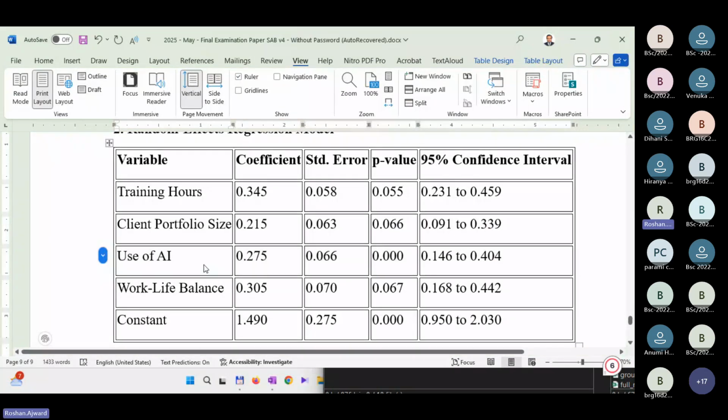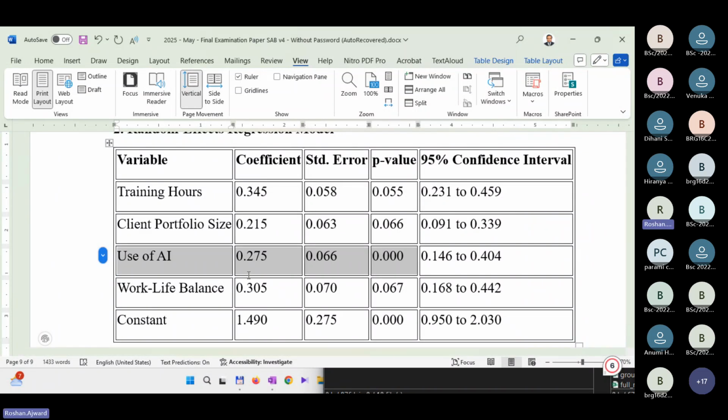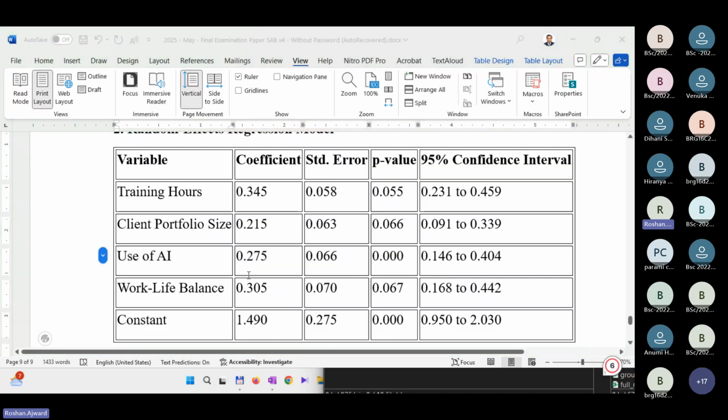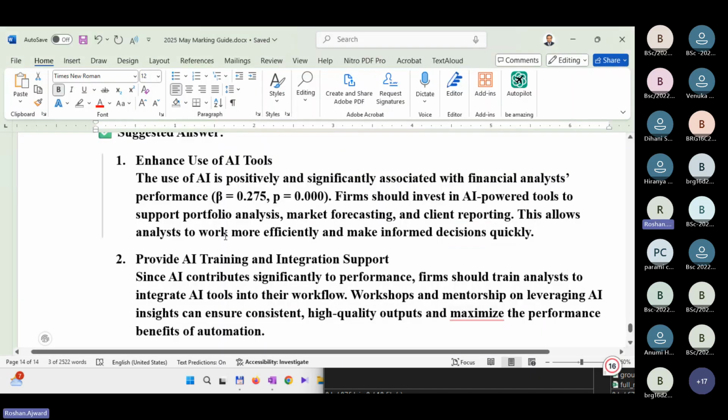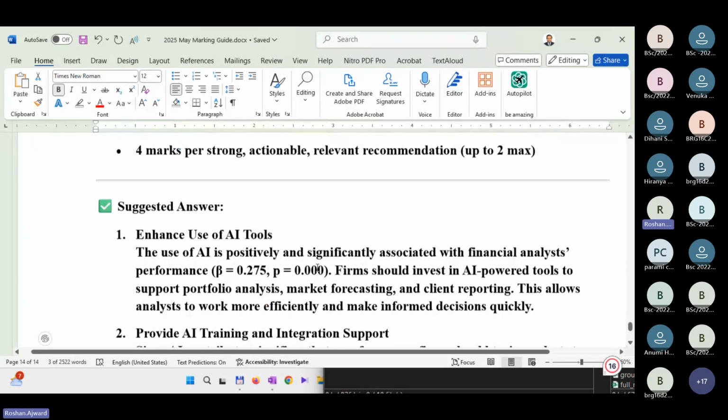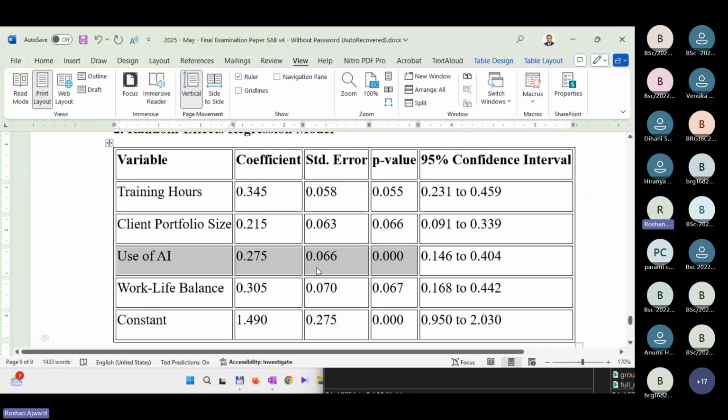So what is your recommendation? To increase their performance, promote AI and AI-based tools. Of course, that's what I would say, right? Enhance use of AI tools and even AI training. So AI should be the base answer because it's the only significant way. Okay, so that's about panel data analysis.